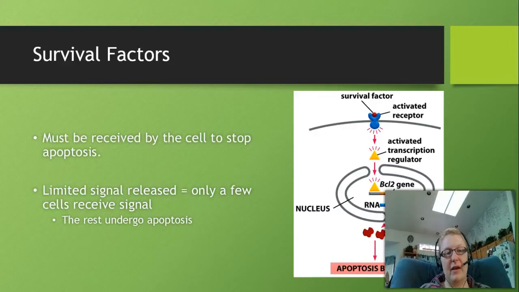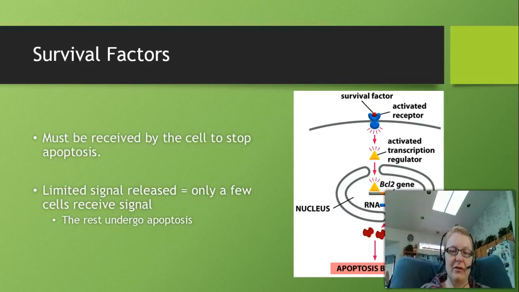So the first is survival factors, and this is where we see that BCL2 come into play. Every cell has to receive a signal factor in order to prevent apoptosis. And this makes sense, right? If the body only releases a certain amount of survival factors, then only a certain number of cells are going to be able to survive. And this is an easy way to regulate the amount of cells that we have.